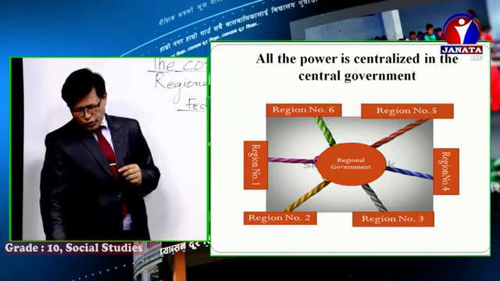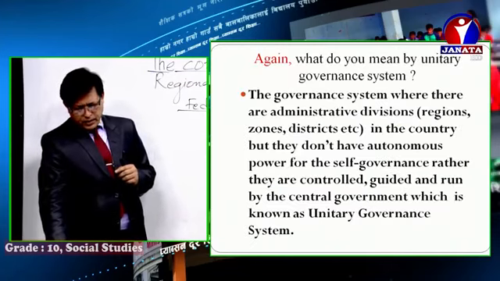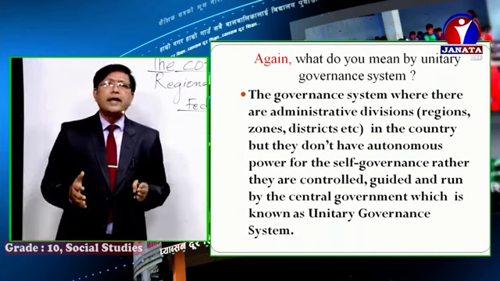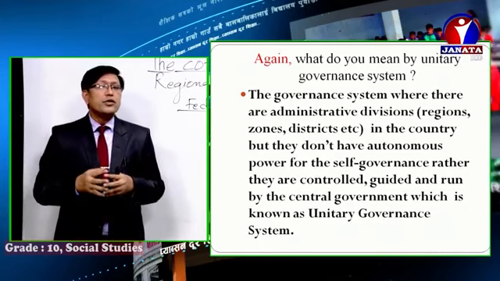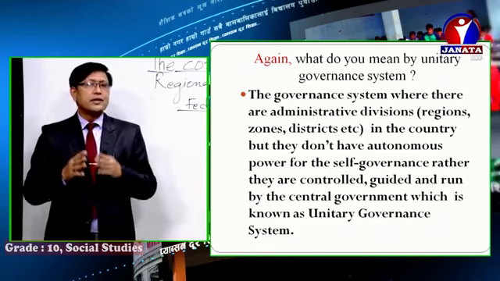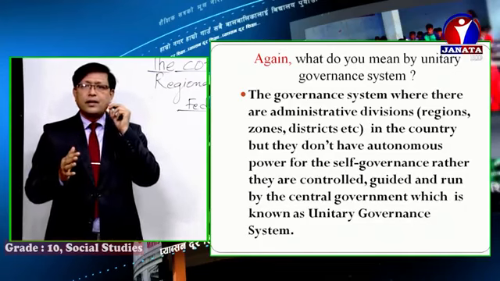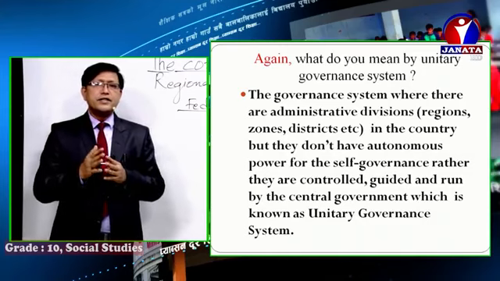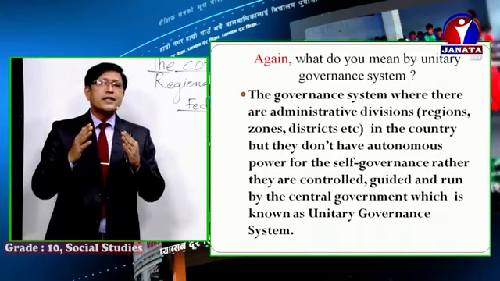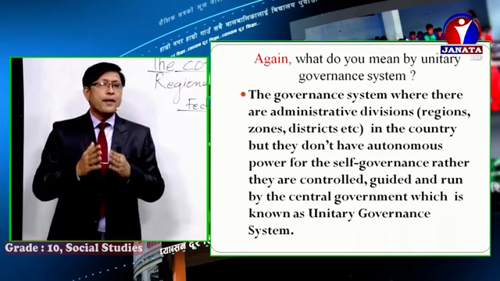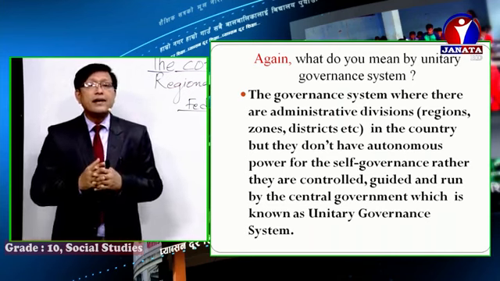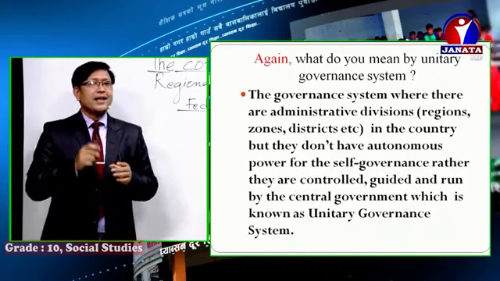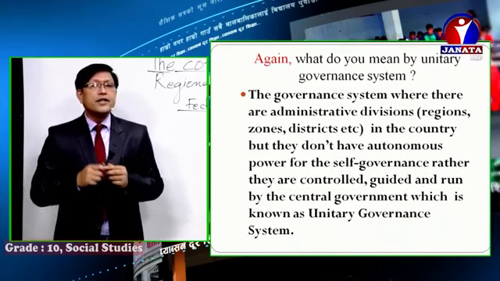Let me show you one more slide, boys and girls. Again, I'm going to ask you, what do you mean by unitary governance system? A unitary governance system means a system under which there can be many political divisions like zones, districts, or regions.